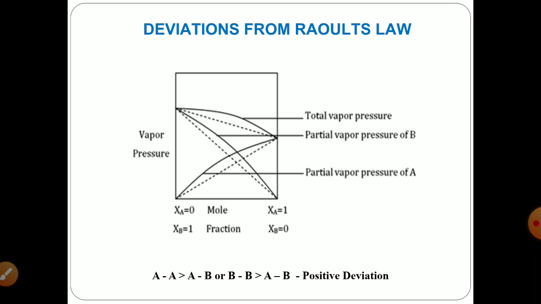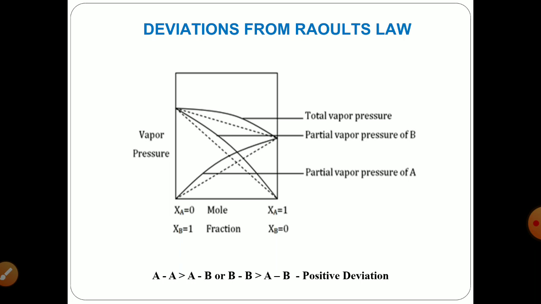So when these adhesive forces are less than cohesive forces, you will observe an outward curve to the initial graph. So it shows that it is not following linearity between vapor pressure and mole fraction.